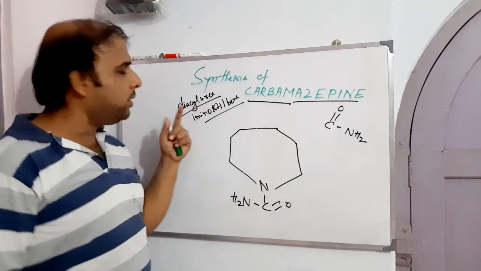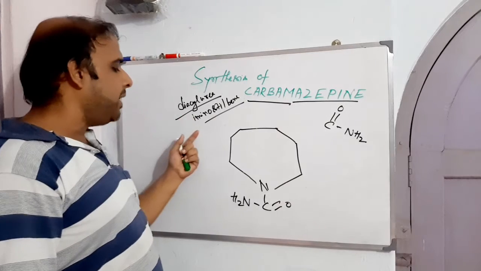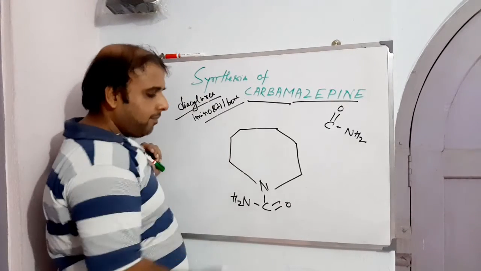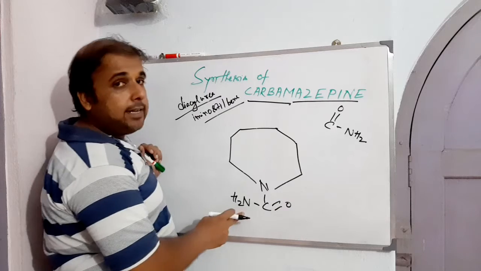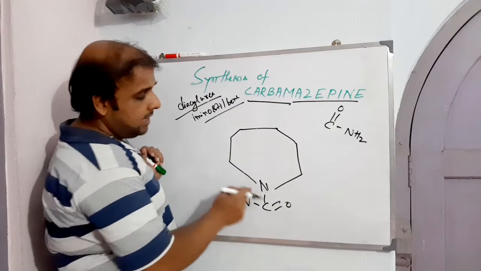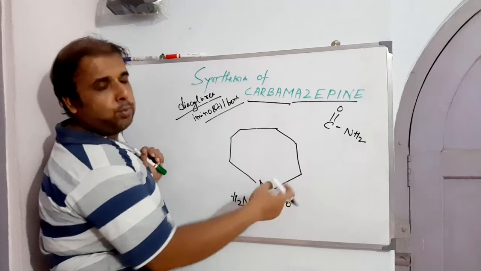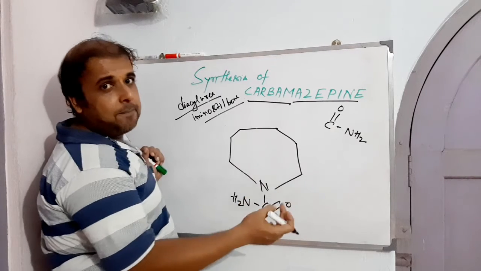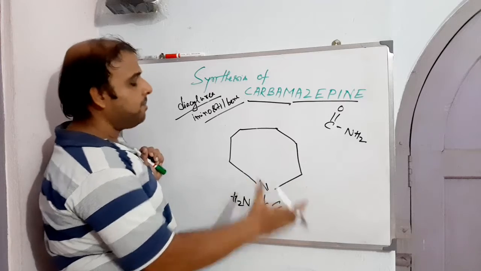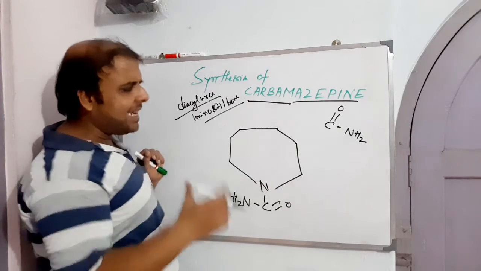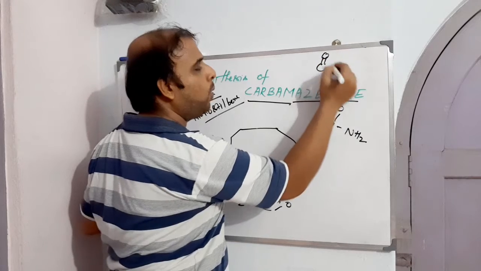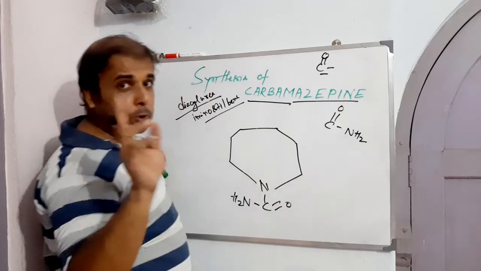And what about diacyl ureas as well as iminostilbene? Urea is NH-C double bond O-NH2, and diacyl means it is flanked with two acyl systems. But for the time being, this acyl is misleading, because you won't find any C double bond O here.